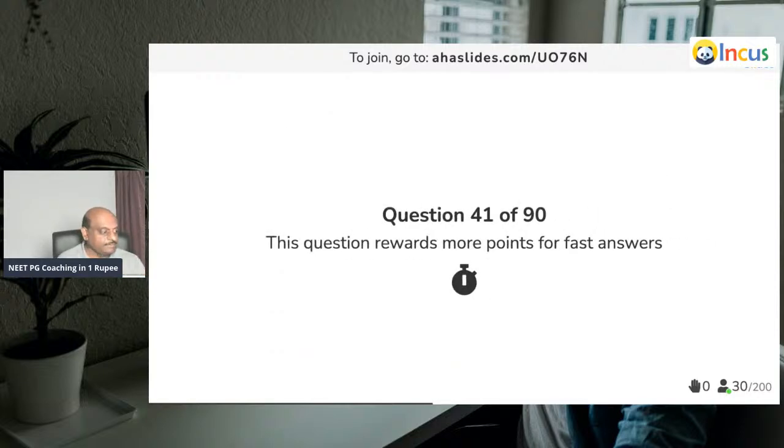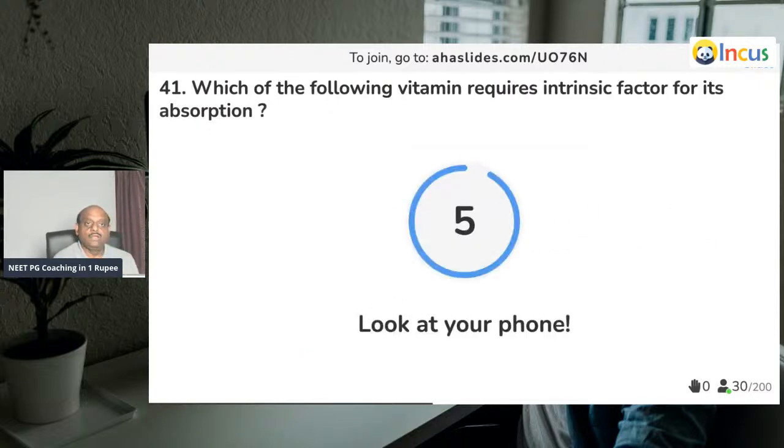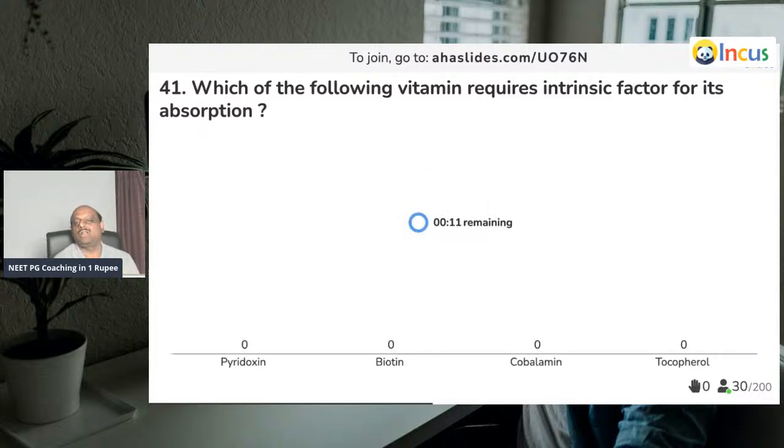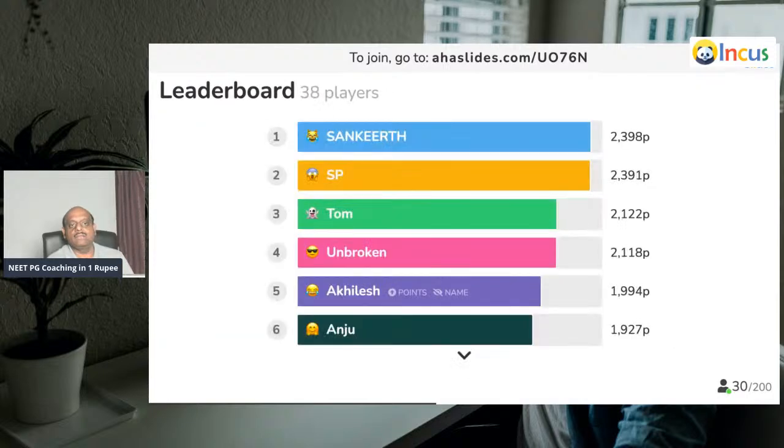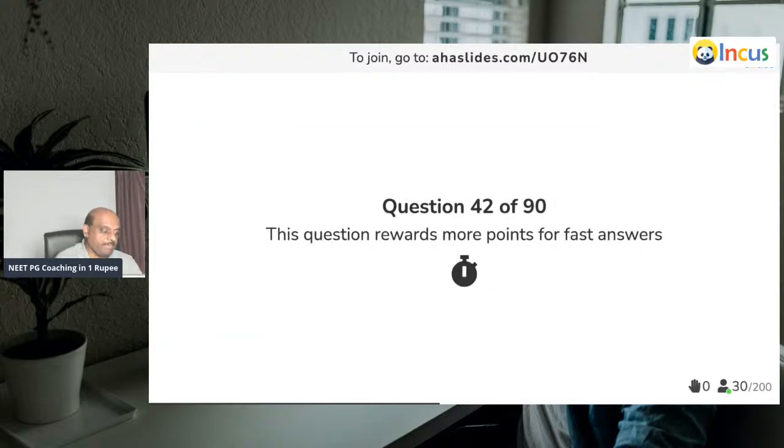Question number 41. For intrinsic factor absorption, oh, this is a biscuit question, just to make you happy. All tough questions are not good for health. Easy question, all of you should correctly answer. So intrinsic factor for absorption: it is cobalamin which is important, which is what you need to remember.